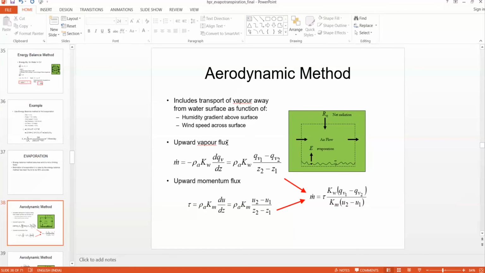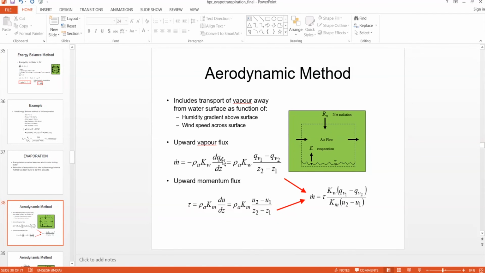The upward vapor flux is nothing but a transport equation. So we can write m_v dot equals minus rho a K_w dq_v by dz, where q_v is the specific humidity and K_w is the eddy vapor diffusivity.